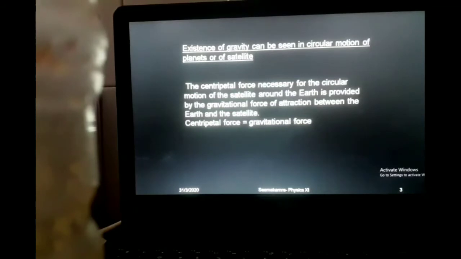So this way the whole gravitational force by Earth will be spent, and this way Moon will continuously make the circle. So this way all the satellites around the planets or all the planets around the sun move in circular motion.